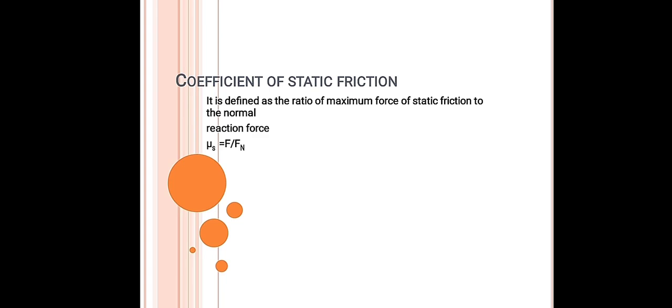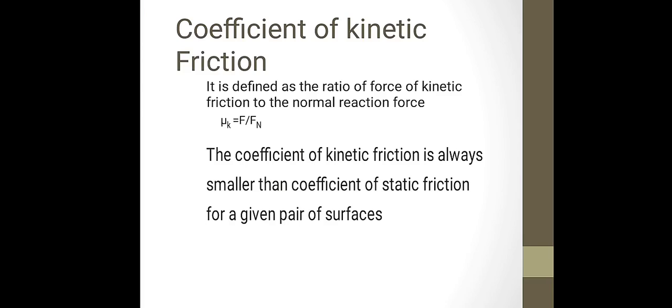Similarly, the coefficient of dynamic or kinetic friction is also defined by the ratio of frictional force to the normal reaction force. It is denoted by the letter mu k. Observe one thing here: the coefficient of kinetic friction is always smaller than that of static friction for the given pair of surfaces.